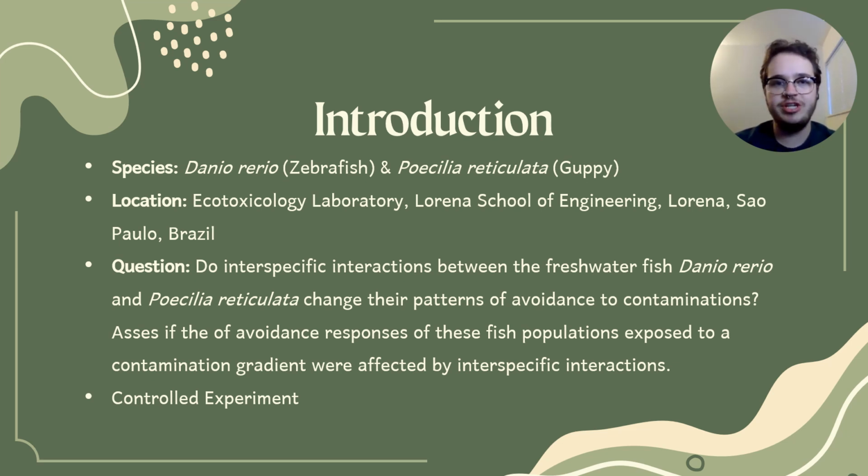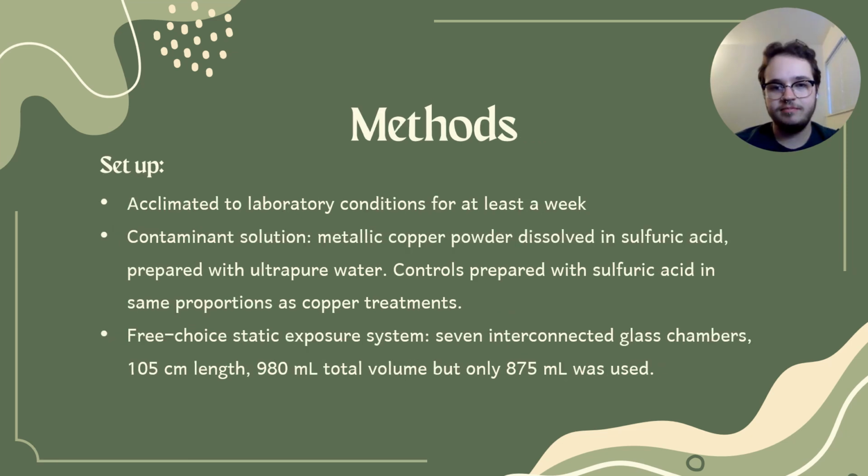Just some quick background, fish can avoid contamination by moving spatially towards less contaminated habitats, and the contamination can affect the behavior of fish in terms of aggressiveness, competition, and spatial distribution. So their question was, do interspecific interactions between these fish change their patterns of avoidance to contamination? They wanted to assess if the avoidance responses of these fish populations, when exposed to a contamination gradient, were affected by interspecific interactions, and this was a controlled experiment.